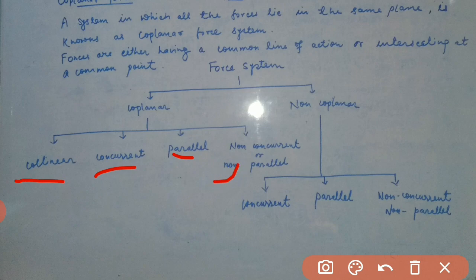While if we have non-coplanar, then we have concurrent, parallel, and non-concurrent. Here we won't get collinearity, isn't it? So what is the difference between coplanar and non-coplanar? In coplanar we get collinearity, while in non-coplanar we won't get collinearity. Fine.